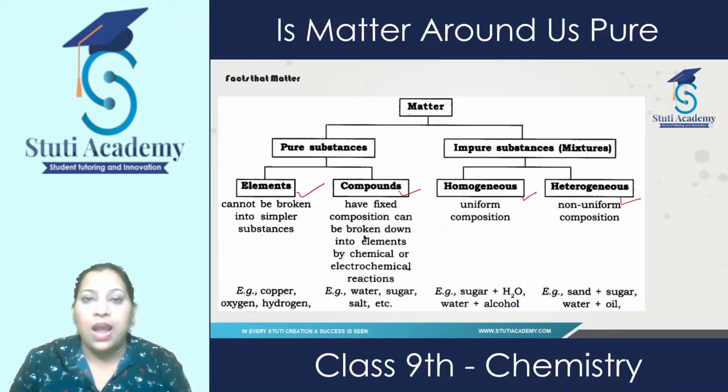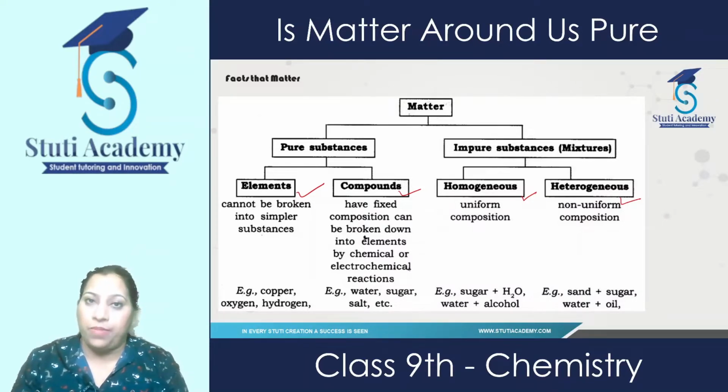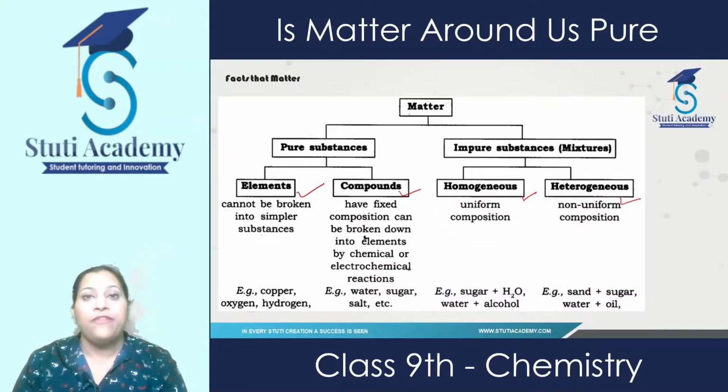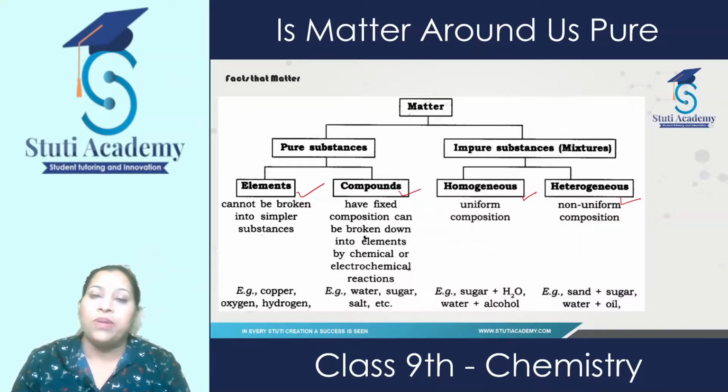On the other hand, another form of pure substances is compounds. Compounds also come under the category of pure substances, although they are made up of two or more elements. When two or more elements combine together in a fixed composition, in a fixed ratio, then they form compounds.